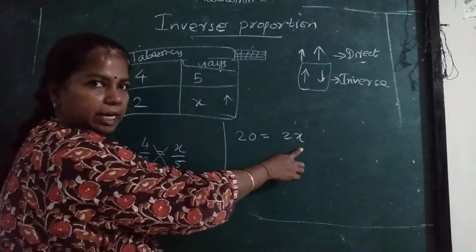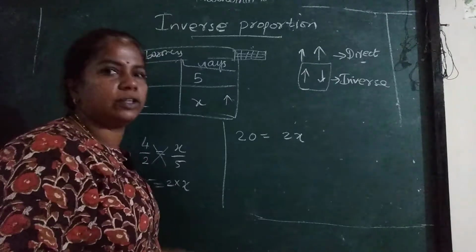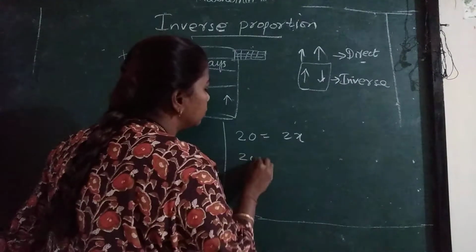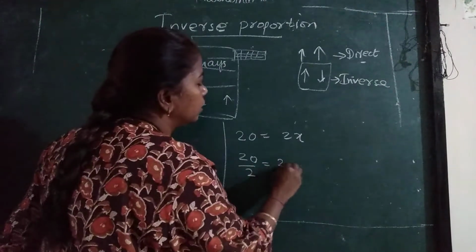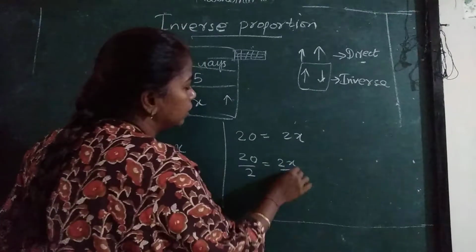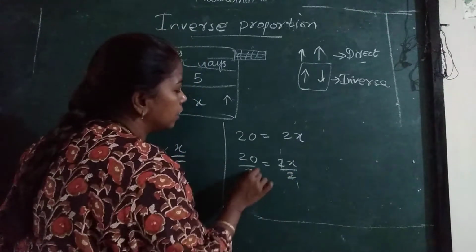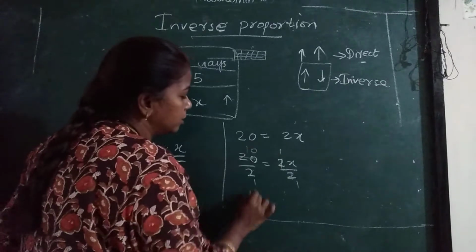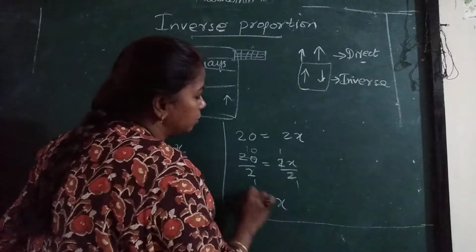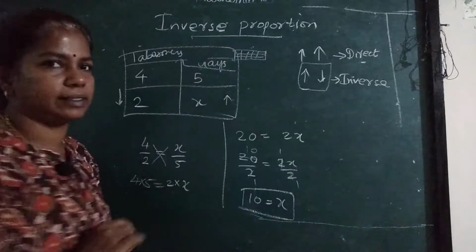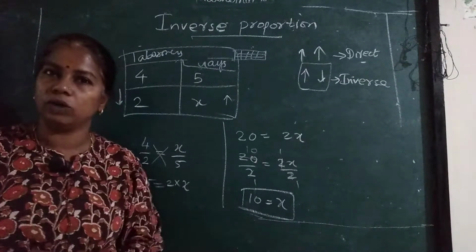Now here it is multiplication, so the opposite of multiplication is division. So 20 divided by 2, 2x divided by 2. 2, 2 cancel. 2 10s are 20. So 10 is equal to x.